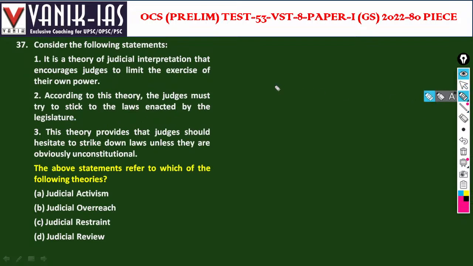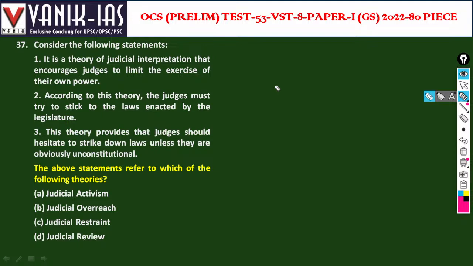Consider the following statements. It is a theory of judicial interpretation that encourages judges to limit the exercise of their own power.